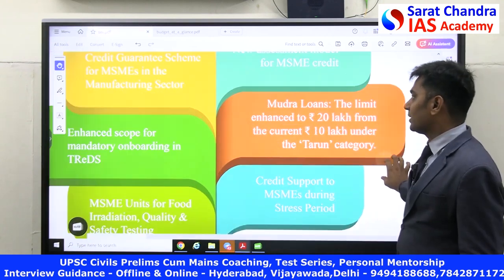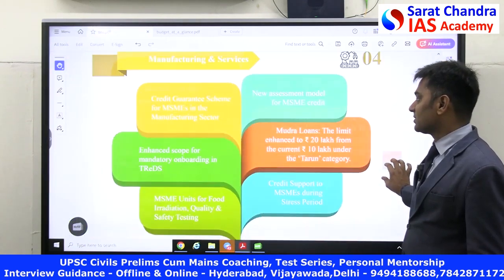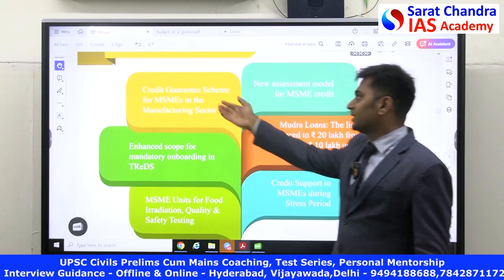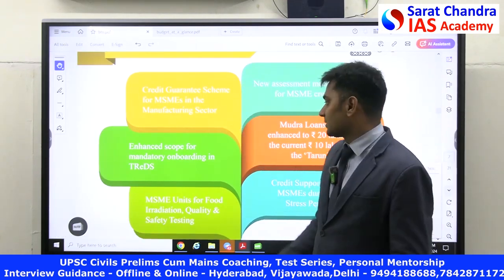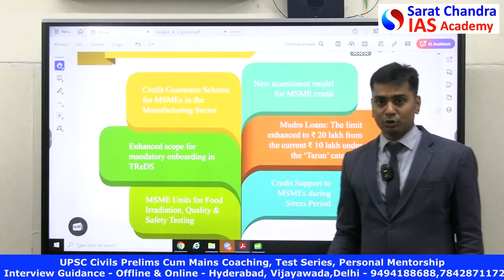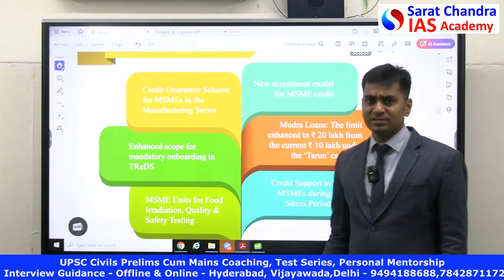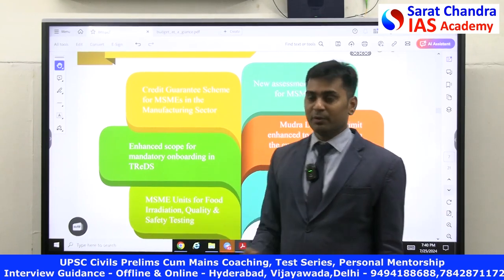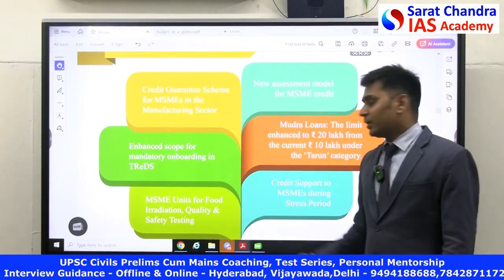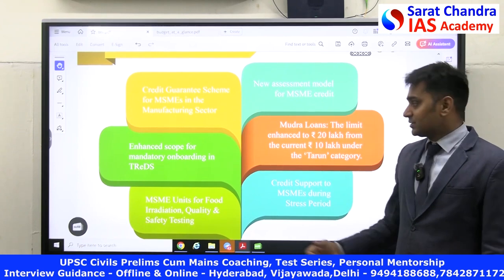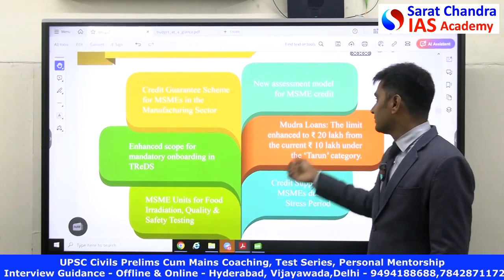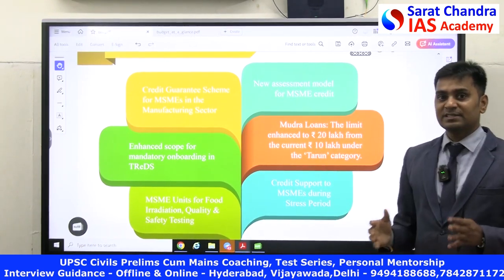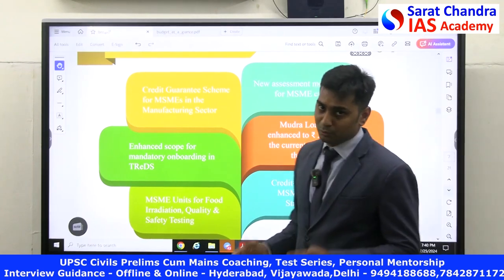So for MSMEs, there are some schemes in this budget. The first one is the credit guarantee scheme given to manufacturing sectors. They have enhanced the trade portal. We all know what this is. Trade related e-service delivery systems were provided for trades, and then for enhancing the safety mechanisms for MSMEs, they have developed this, and then the Mudra loan limit was extended up to 20 lakh rupees.